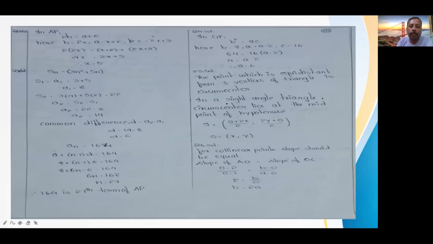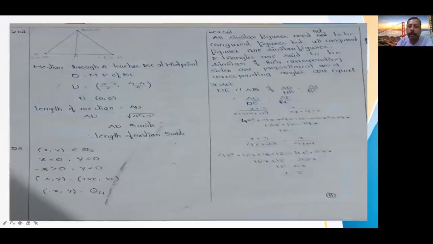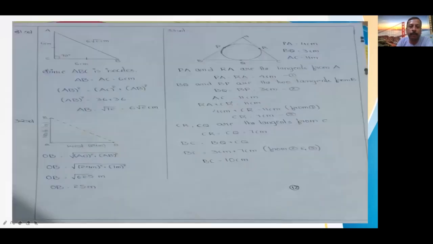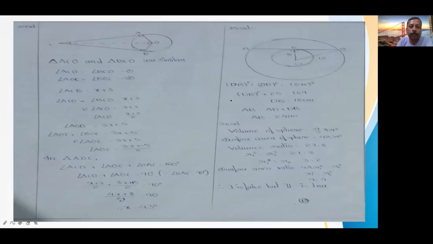Next, up to 26th, like that. 50 questions are there in mathematics, 25 questions in biology, 25 questions in physical sciences. 28, 29, okay, 30, 31, 32, 34.